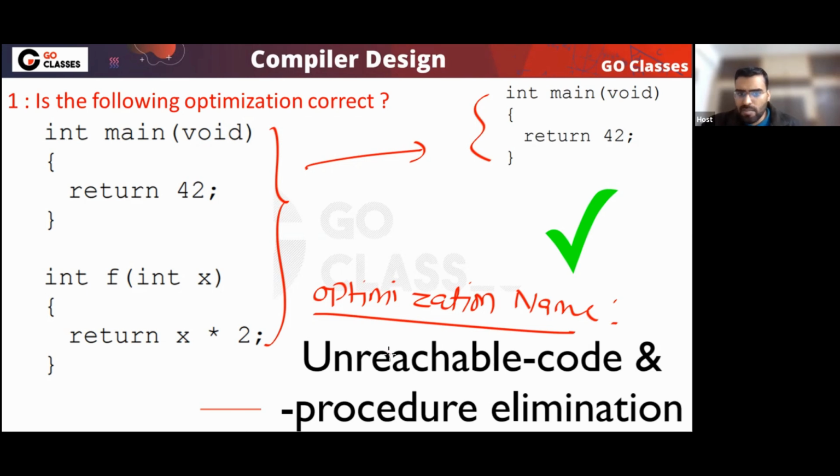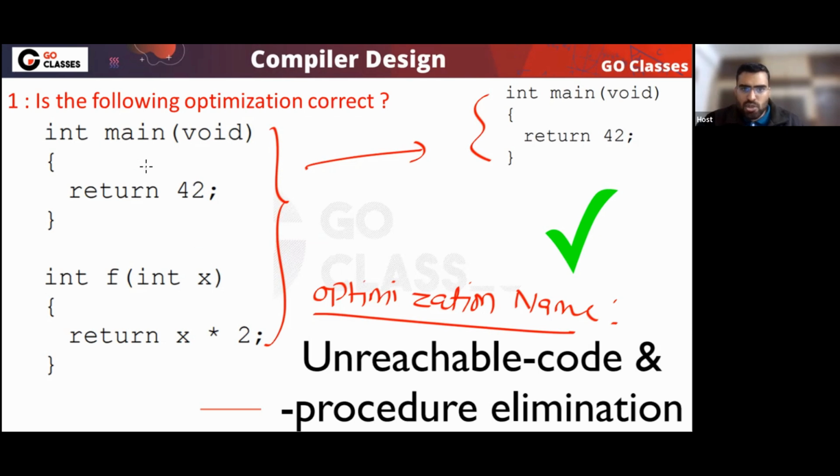This is not in our syllabus. In our syllabus, we only have 3 optimizations: dead code elimination, common subexpression elimination and constant propagation. In our GATE syllabus, they have mentioned only these 3 optimizations. So this is not in the syllabus, but remember, this is a correct optimization.